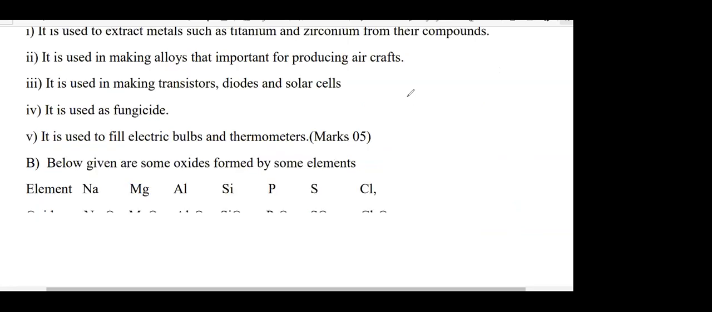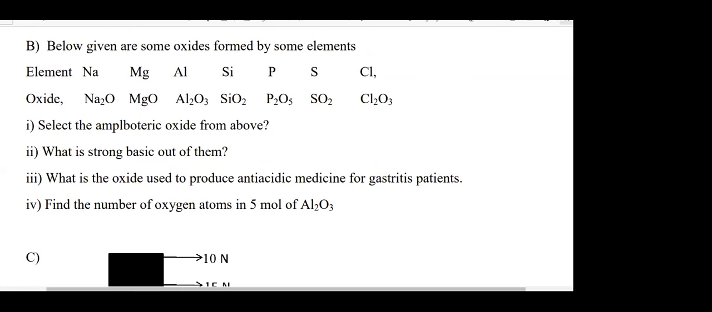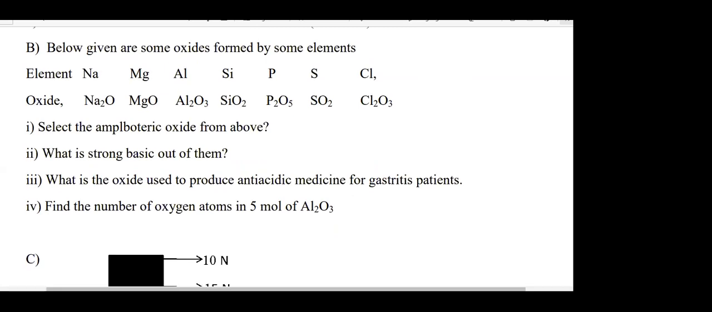Part B, look at the screen. Below given are some oxides formed by some elements. Select the amphoteric oxides. Who can give me the answer? Amphoteric oxide. Pratibha? Nisula? Aluminium oxide. Yes, very good. Aluminium oxide, Al2O3.